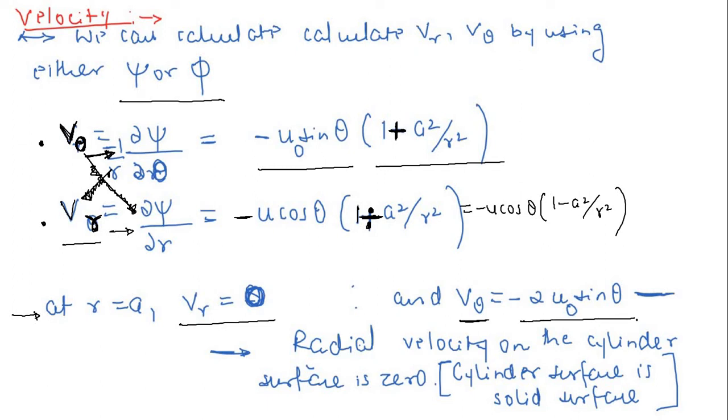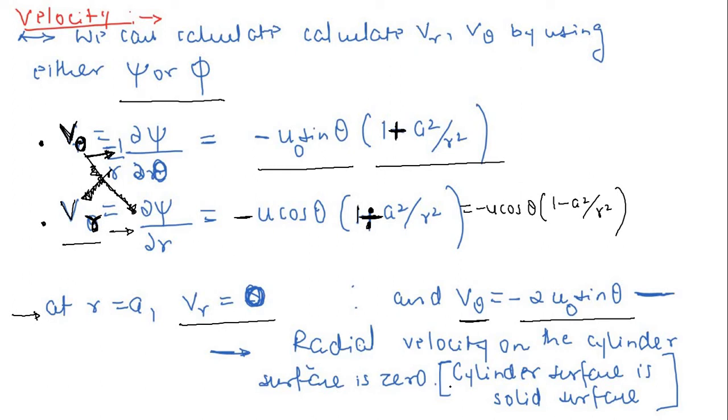So now I am interested in this. Very easily you can see here that now this v theta is going to be equal to minus 2 u naught sine theta. That means the radial velocity on the cylinder surface is 0.